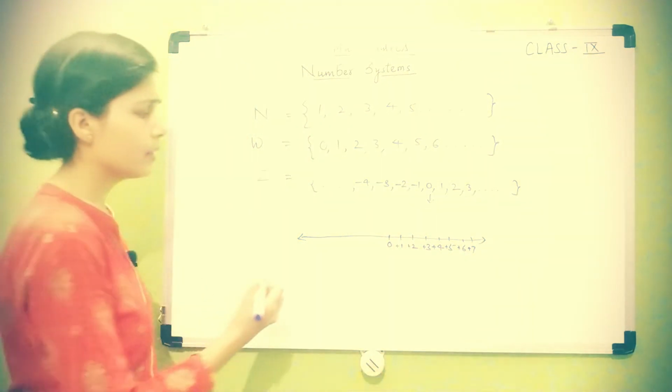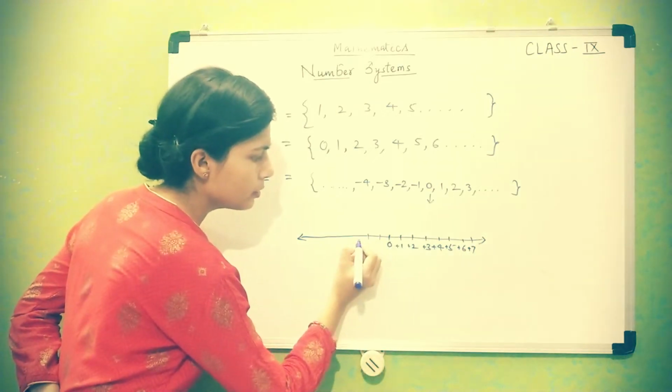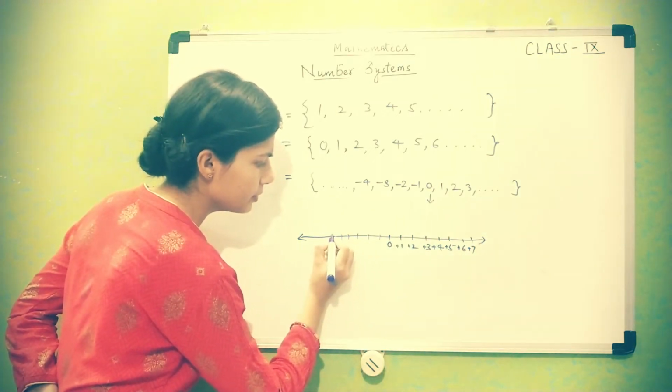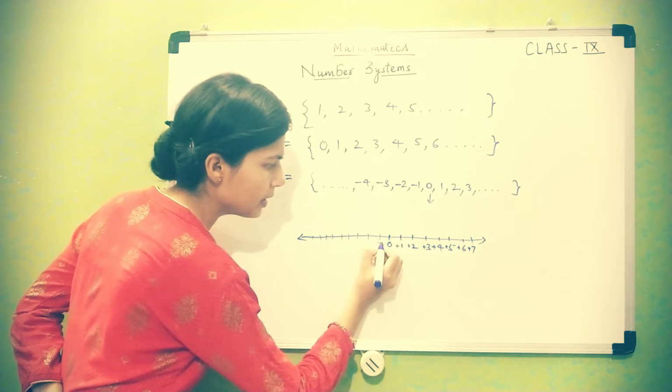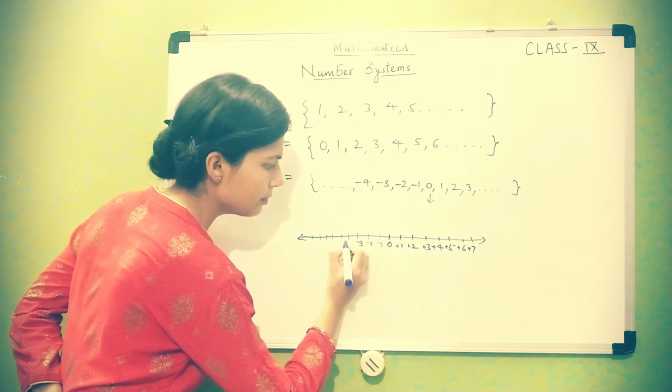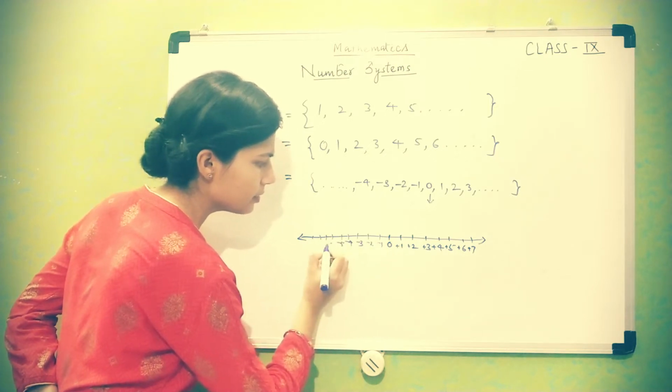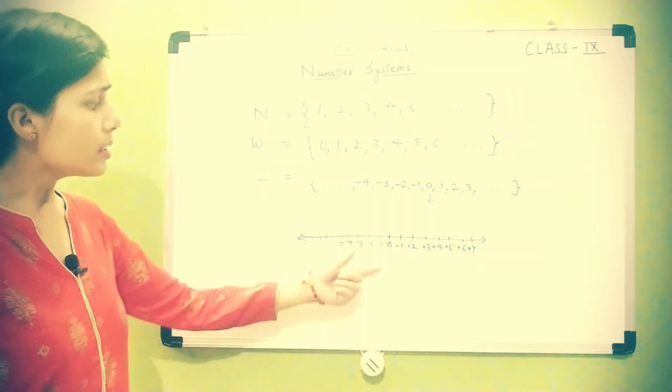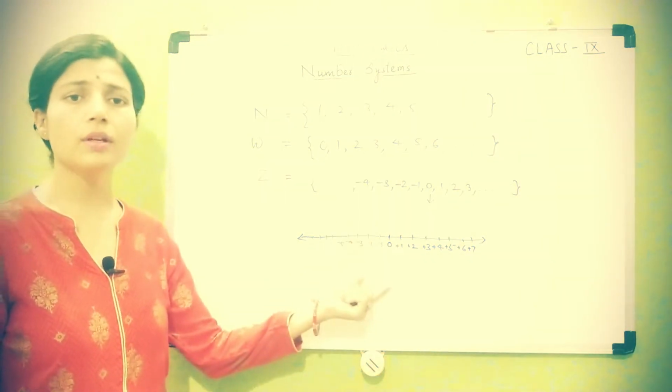On the left of 0 you represent negative integers like this: -1, -2, -3, -4, -5. So this is the representation of integers on the number line.